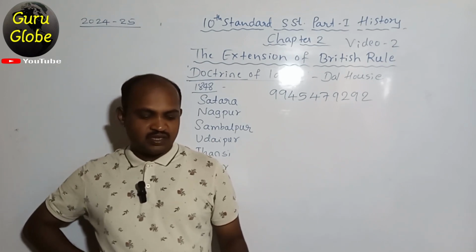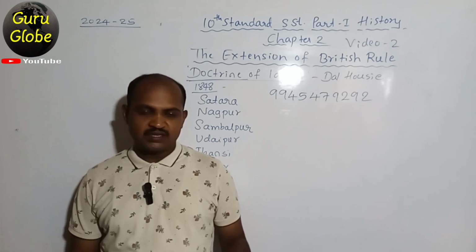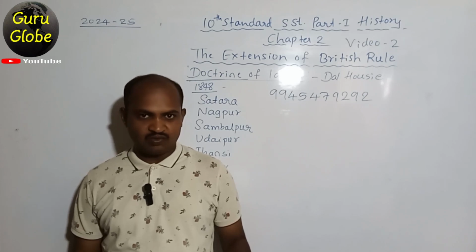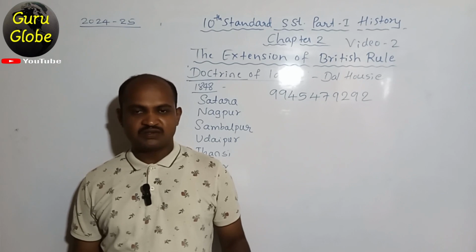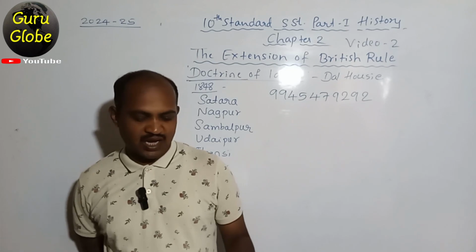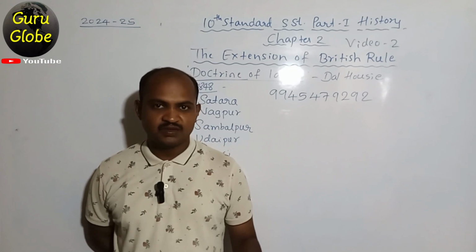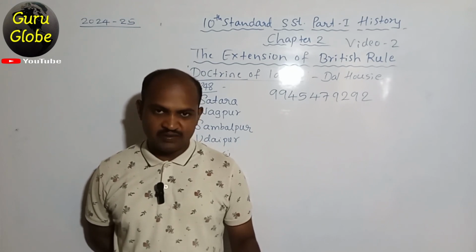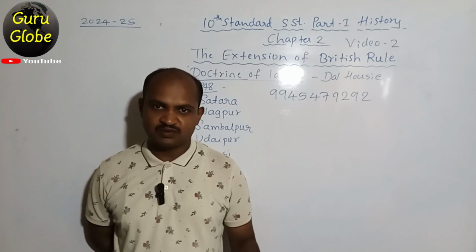Next question. The treaty that ended the Second Anglo-Maratha War is option A, Salbai Agreement, option B, Lahore Agreement, option C, Bessin Agreement, option D, Madras Agreement. It was asked in the June 2023 exam. Next, the agreement signed between the Sikhs and the British was option A, Salbai Agreement, option B, Bessin Agreement, option C, Lahore Agreement, option D, Delhi Agreement. It was asked in the September 2021 exam.